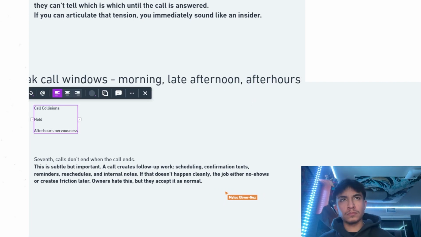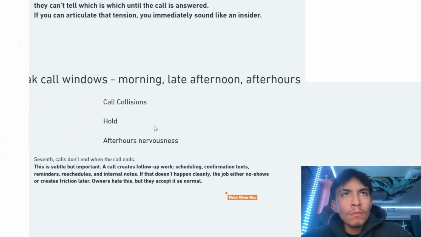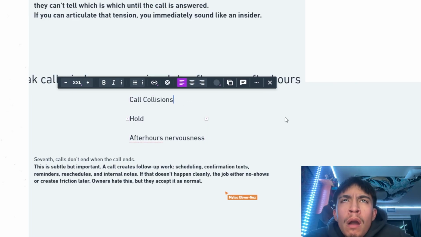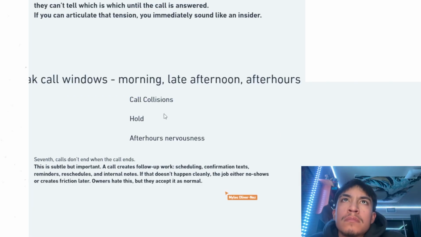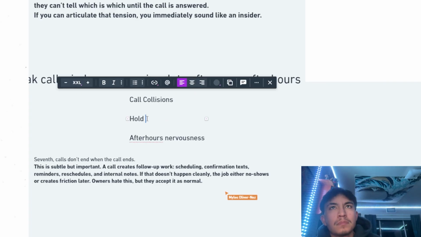And problems that happen during these peak call windows are call collisions. There's a lot of calls that are coming in, meaning if somebody's on the line and the line's tied up, nobody's able to pick up that second call. And if there is somebody trying to pick up that second call, well, guess what? They're going to have to put the first person on hold. And if that person hangs up, he's like, well, what the hell? I don't want to be on hold. He's going to find somebody else. And then there's that after hour nervousness. There's nobody available after hours. So, you're always going to be shaky about missing those kind of calls.